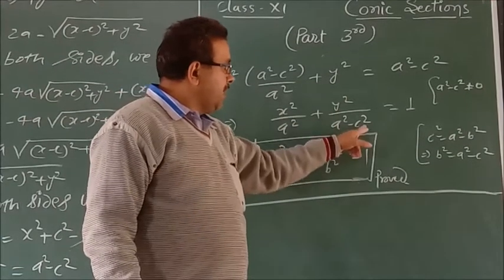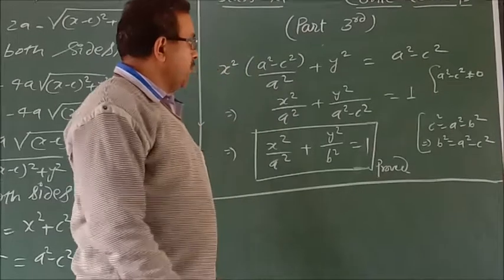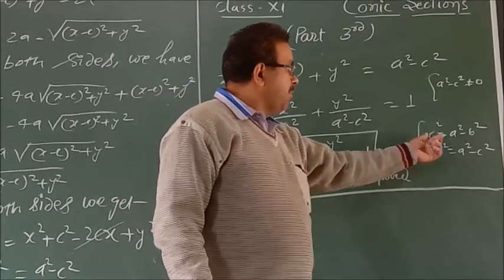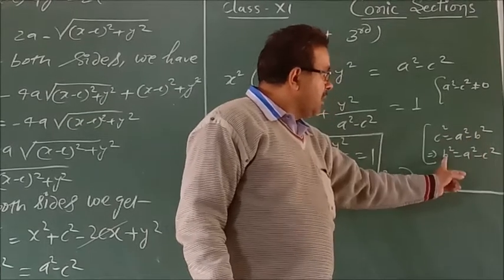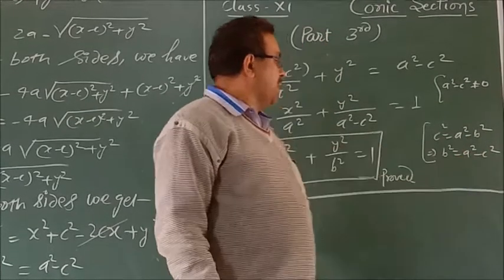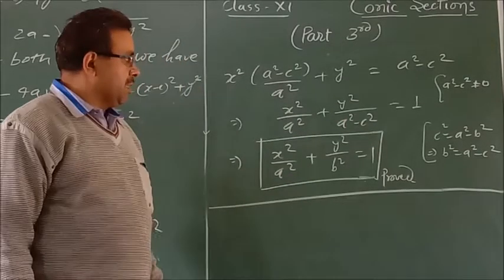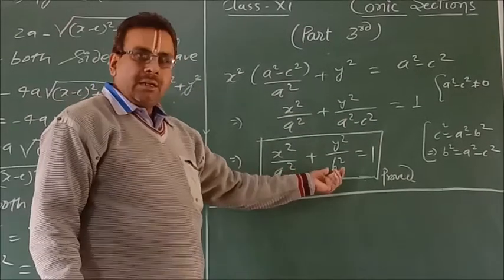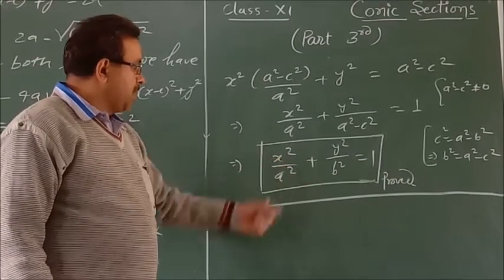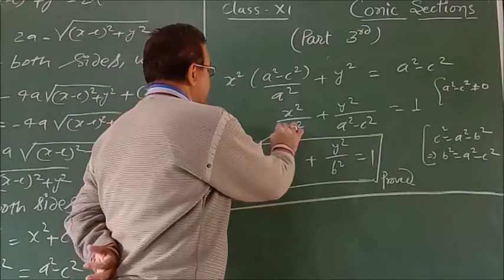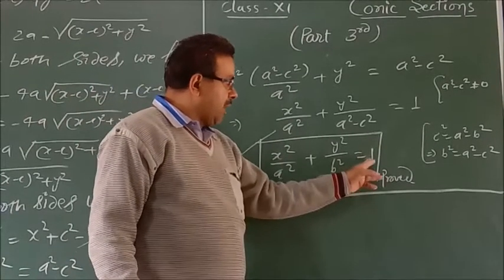And we know that the relation between a, b, c is c² = a² − b², that is b² = a² − c². Putting the value in the place of a² − c² as b², we get the standard equation of ellipse. So the standard equation of ellipse is x²/a² + y²/b² = 1.